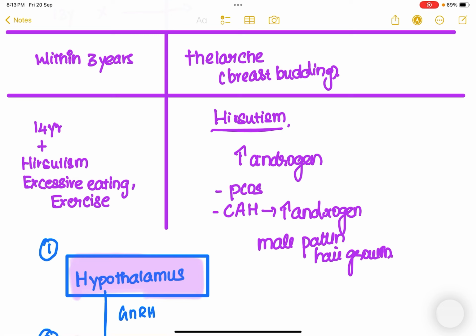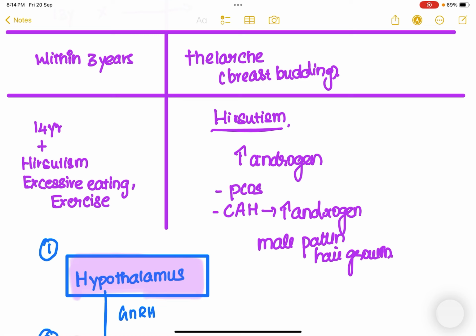The most common are polycystic ovarian syndrome, where the ovary produces increased androgens, and congenital adrenal hyperplasia, where there is hyperplasia of the adrenal glands from birth. Because of congenital adrenal hyperplasia, androgen levels increase, so the female can develop signs of hirsutism as well.